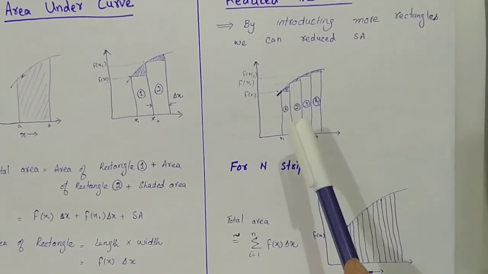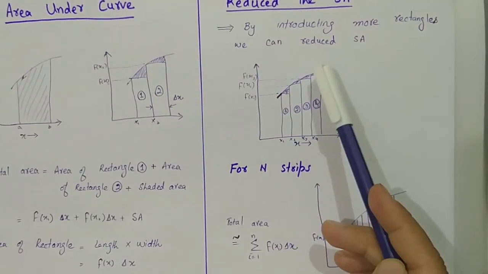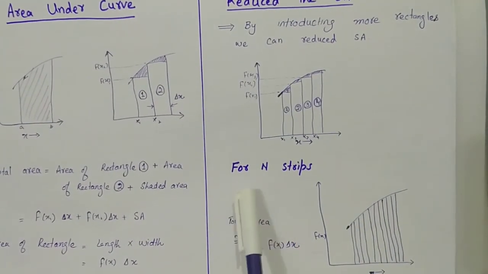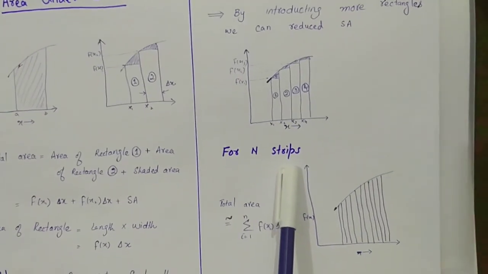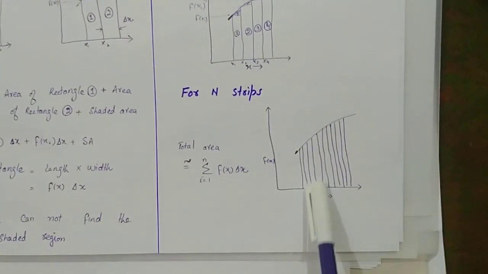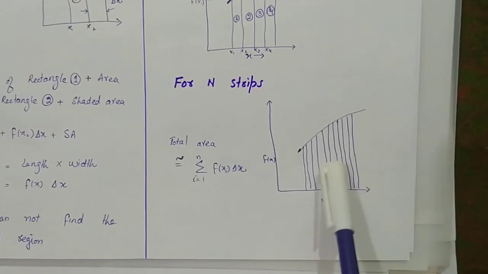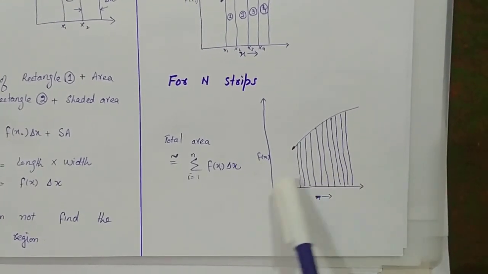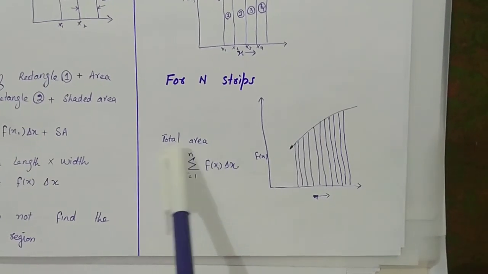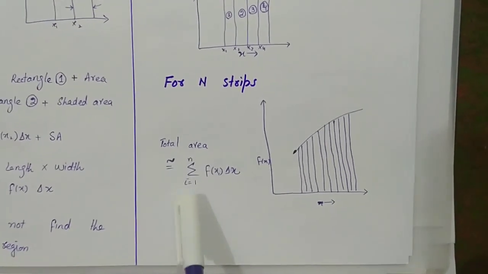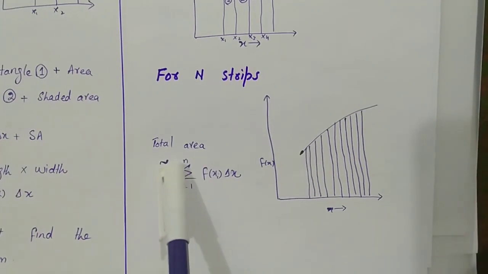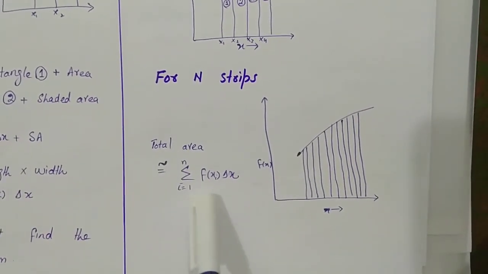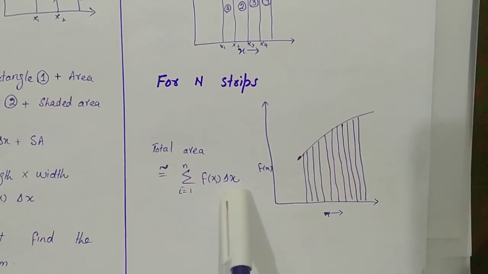In order to reduce these shaded regions more, let us make n number of strips. If we make these n number of strips, we will be more accurate to the total area. But here again we have a formula: total area is approximately equal to summation i equals 1 to n, meaning we have made n number of rectangles, f of xi into delta x.